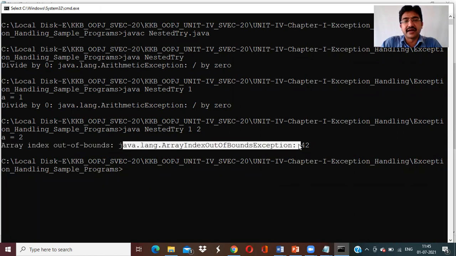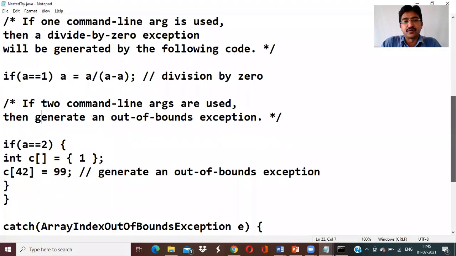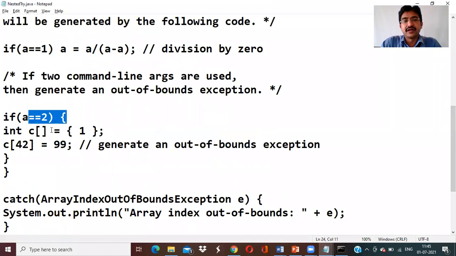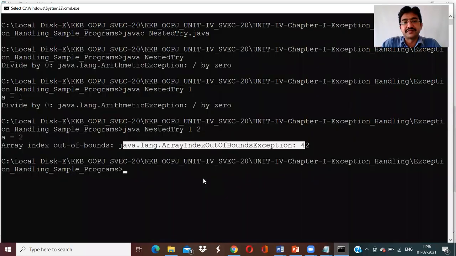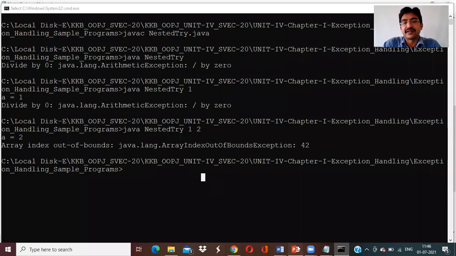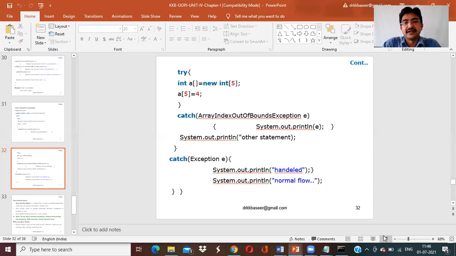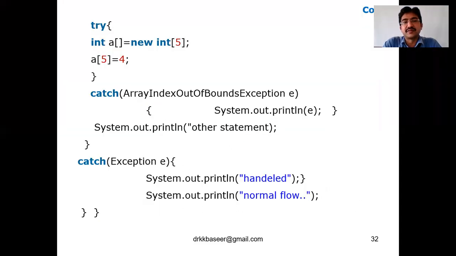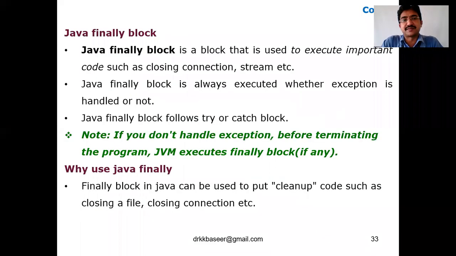Now when I am giving 2 arguments, it is array index out of bound, because where we are writing the code, if a equal to 2, then the size we are creating is only for 1, but we are assigning 92 to index 42. For the 42 index of the array, we are assigning the 92 value. It's an array index out of bound exception. So like this, the program will run for the nested try.